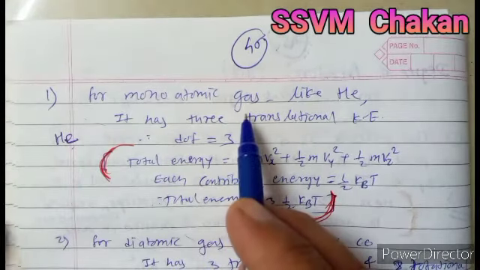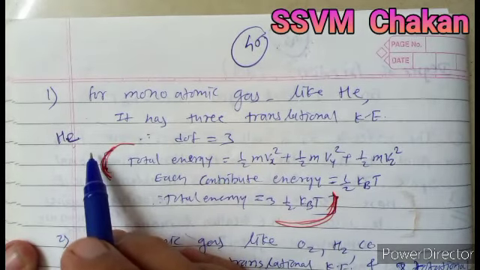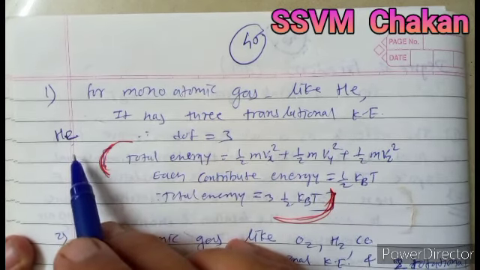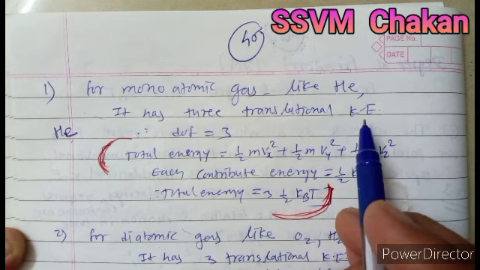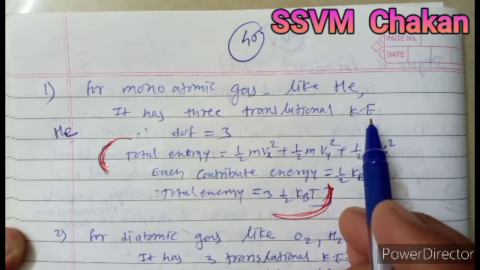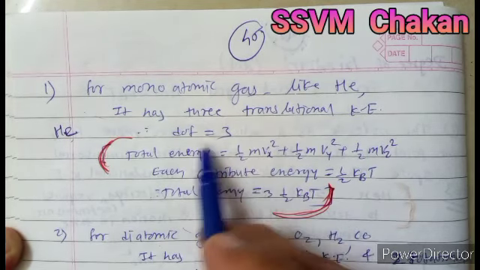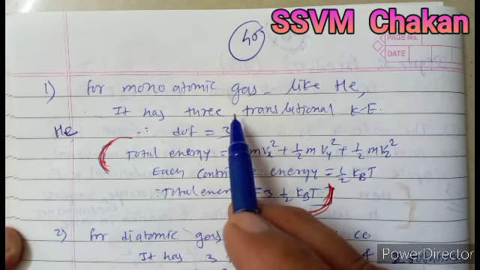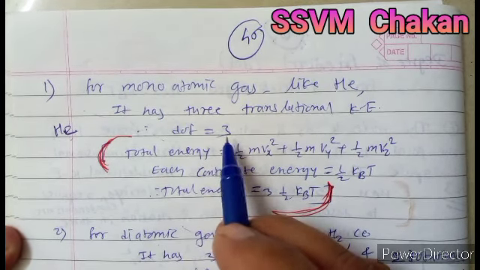So monoatomic molecules are molecules of gases that are not combined with others. This molecule has 3 translational kinetic energies, along the x-axis, y-axis and z-axis. So in that case, its degree of freedom is 3. There is no complication in the case of monoatomic gases. The degree of freedom for a monoatomic gas is always 3.